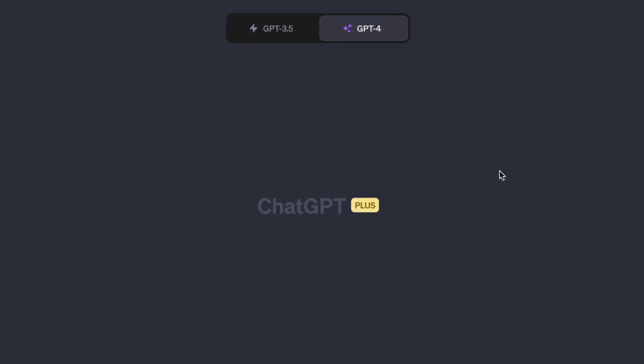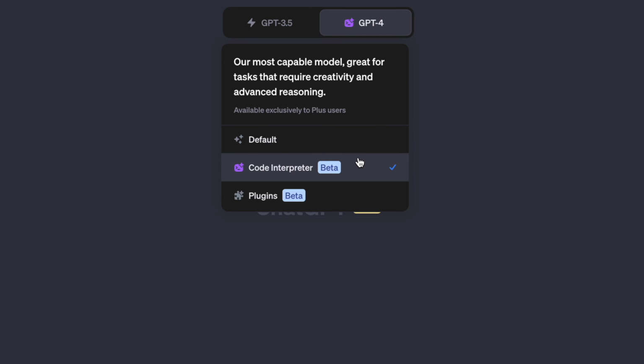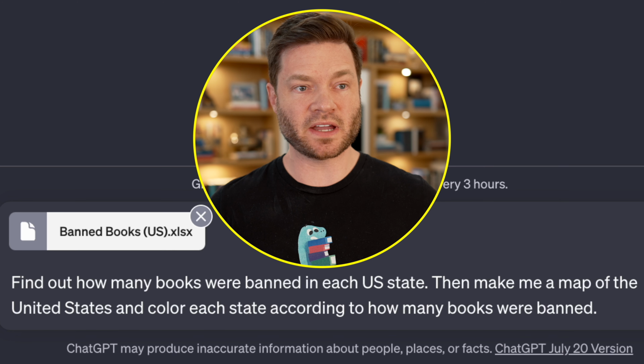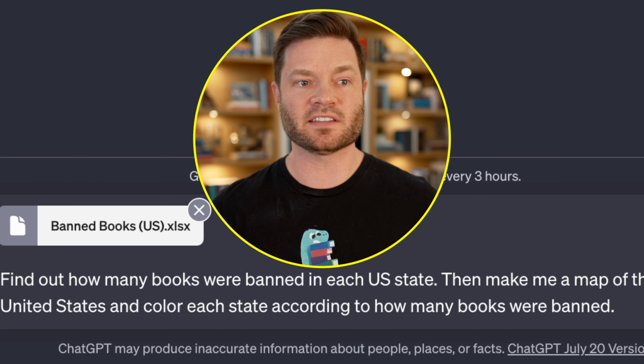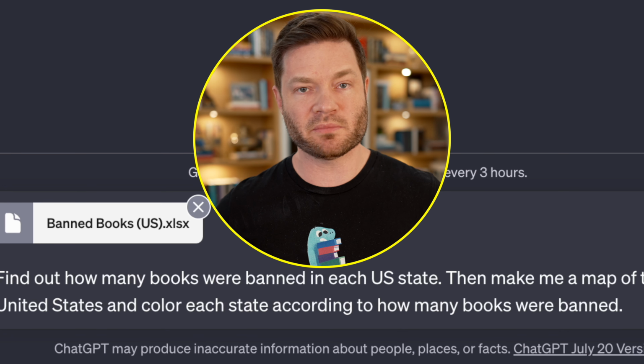So to get this same kind of insight from ChatGPT's Code Interpreter, I'm first going to click here. And once the Code Interpreter is enabled, you can see the little plus sign down here in the chat box entry. The banned books spreadsheet, upload. So I'm going to try this as a starting prompt. Okay, so let's just try it like this. Find out how many books were banned in the US and then make a map of the United States and color each state according to how many books were banned.